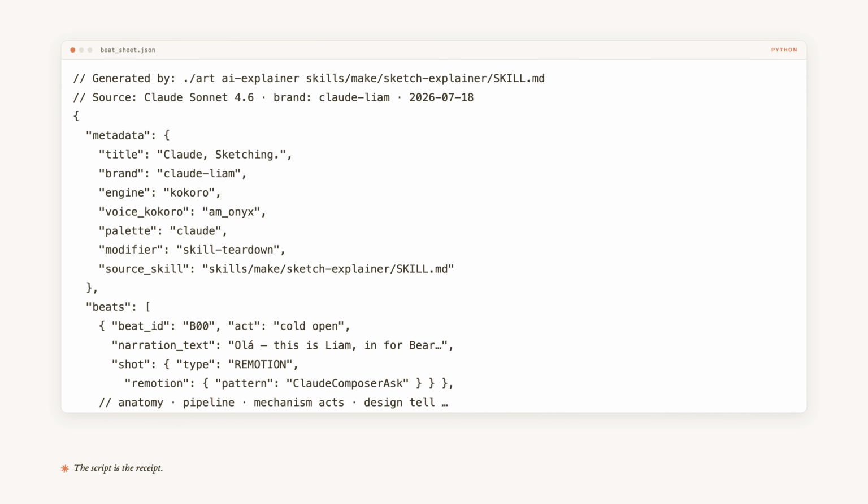JSON. Each beat has 3 required fields: the beat ID, the narration, and the shot definition. The shot definition picks the Remotion scene and its props. The metadata block sets the brand: Claude Liam, Kokoro Onyx, Claude Palette. That's the machine's output from one command. The human's job starts after this file exists. Listen to the audio, judge the narration, watch the frames. The script is the receipt, not the product.